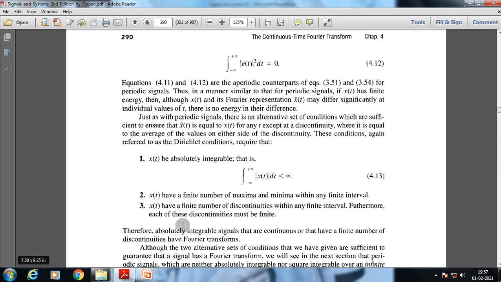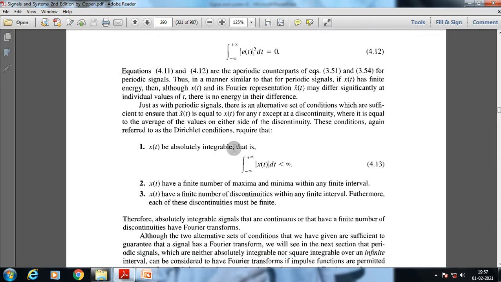As with periodic signals, there is an alternative set of conditions which are sufficient to ensure that x dash t is equal to x of t for any t except at discontinuities. In case of discontinuity, the signal is not represented there, so there is no point in taking that into calculation. There it is equal to the average of the values on either side of the discontinuity. These conditions, again referred to as the Dirichlet conditions, require that x of t is absolutely integrable, that is, this condition should be satisfied for x of t.